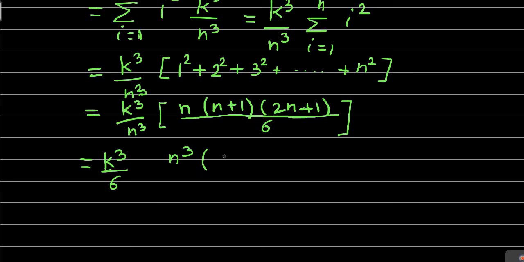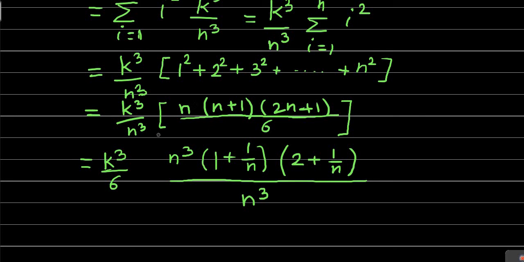From n plus 1, if we take n common, the remaining will be simply 1 plus 1 by n. From 2n plus 1, if we take n common, the remaining will be 2 plus 1 by n. And this complete quantity is to be divided by this n cube.